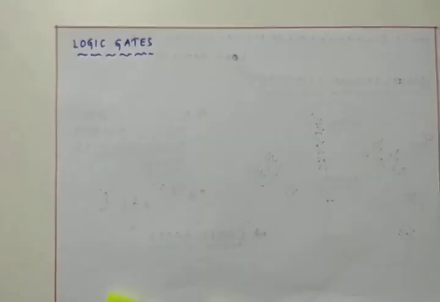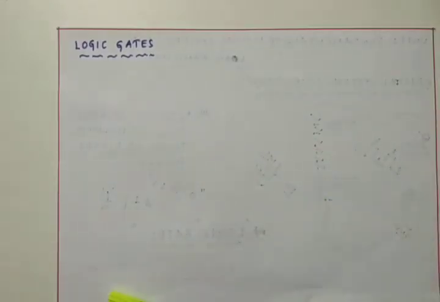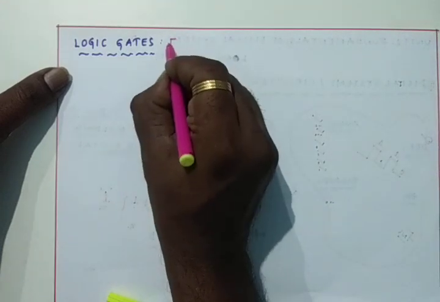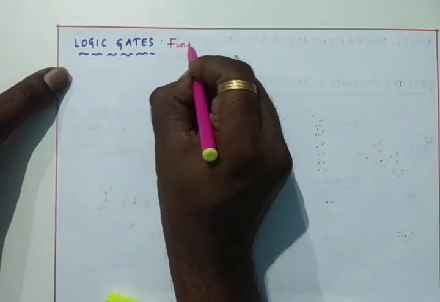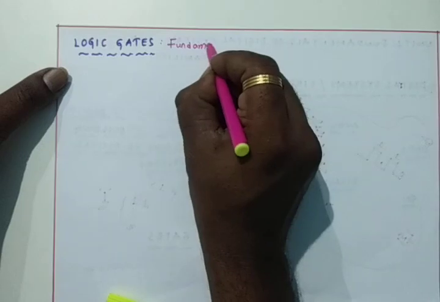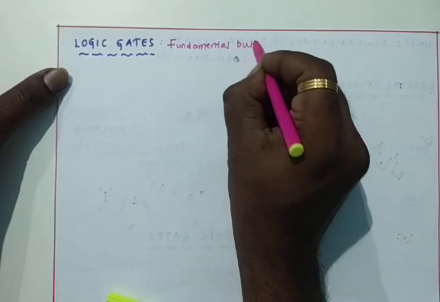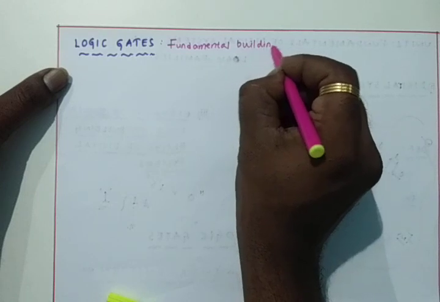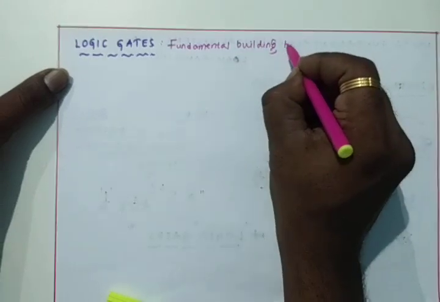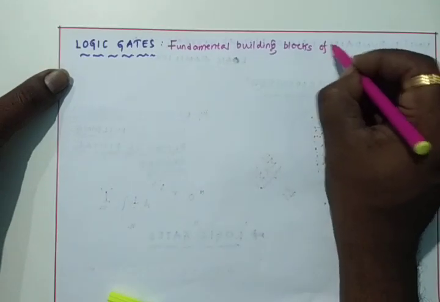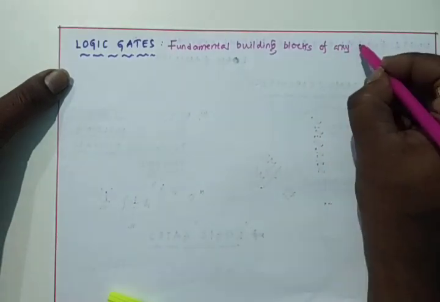Logic gates are the fundamental building blocks of any digital circuit.